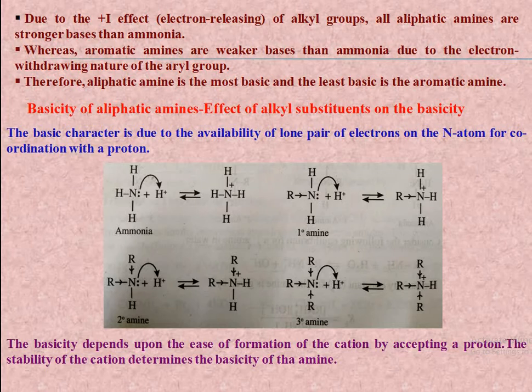So there is greater dispersal of positive charge on the nitrogen atom because of the presence of the 3 electron releasing alkyl groups. Whereas in the case of secondary and primary amines, there are 2 and 1 electron releasing alkyl groups. So we can say that the protonated amine of the tertiary amine will be the most stable because there is greater dispersal of its positive charge due to the presence of 3 electron releasing alkyl groups.